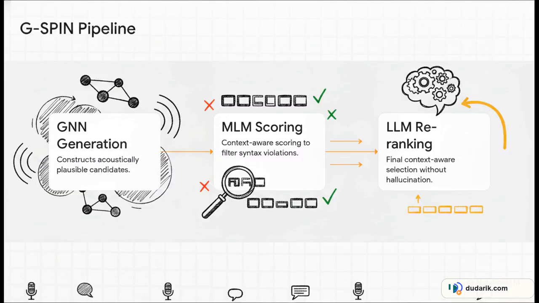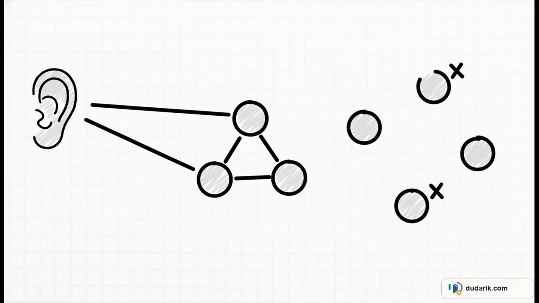Each stage handles a totally distinct dimension of the error, which prevents that cross-contamination between acoustics and semantics that really plagues older systems. All right, let's look at stage 1. A graph neural network, or GNN, scans the flagged problematic tokens. It then constructs a neighborhood of acoustically plausible candidates. It explicitly restricts the search space to phonetic alternatives by modeling a phoneme-to-word alignment as a graph.